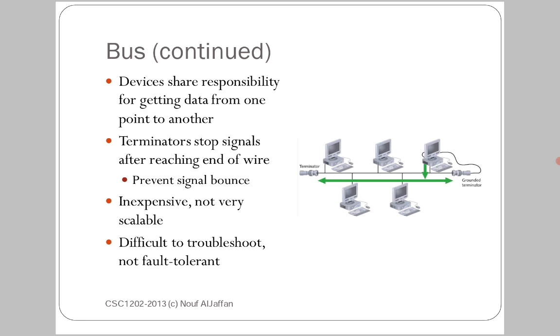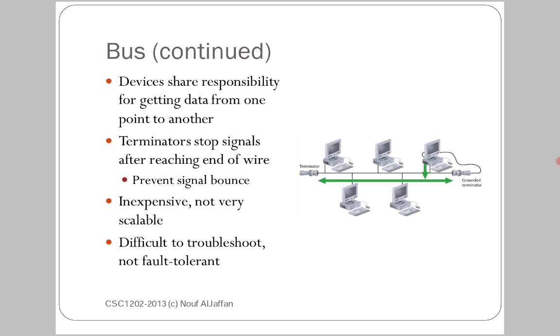Terminator stops signals after reaching the end of the wire, so it prevents signal bounce. Generally in a bus network, at each end of the cable or network, we may use terminators to terminate the network signals. It is inexpensive, but not very scalable. Inexpensive means it is a low cost, cheap network, and not very scalable.